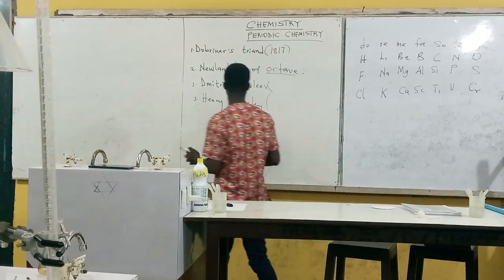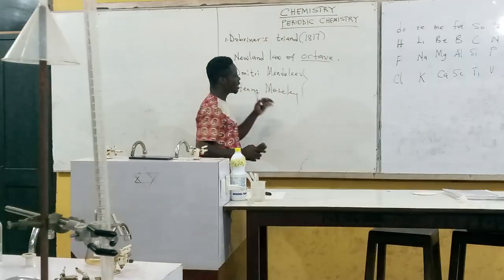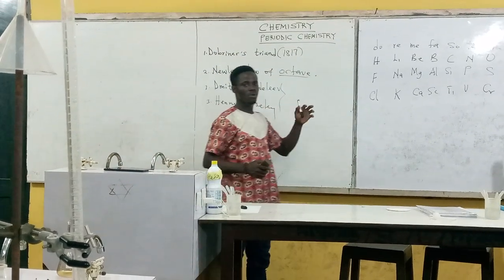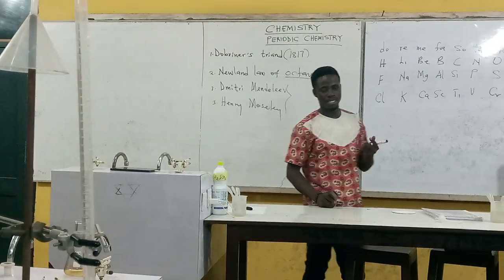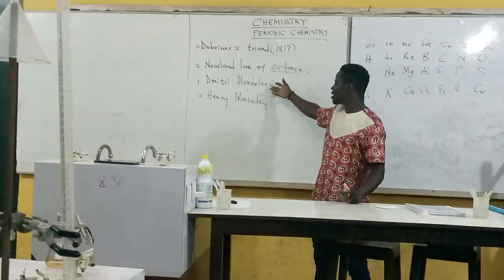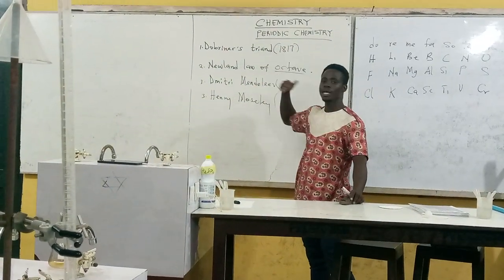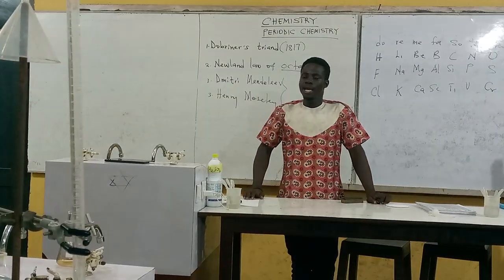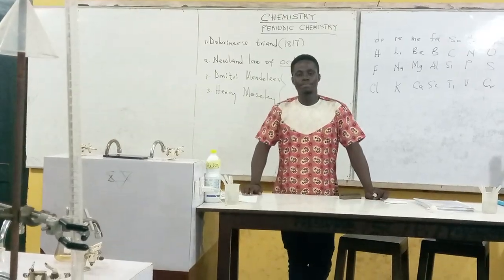Now, with this little history, Henry assisted him. This man was only able to group the elements in 8 groups and then a few periods. But Henry built upon his principle, and now we have managed to group these elements into 18 groups and 7 periods.